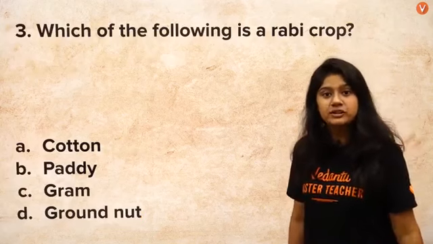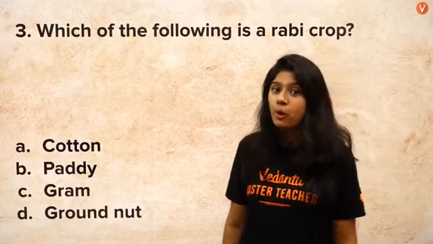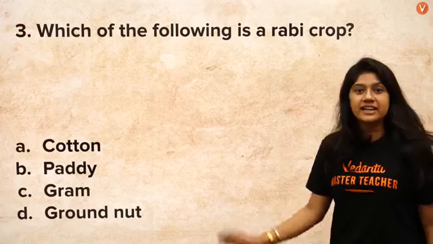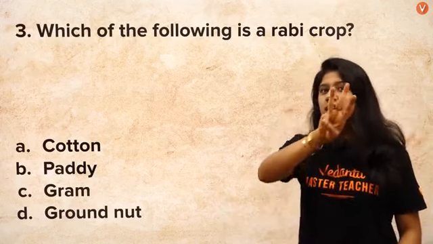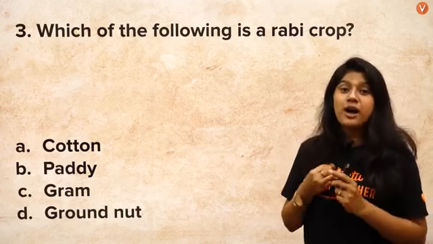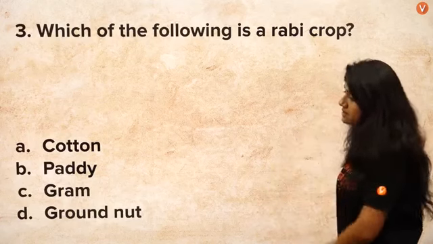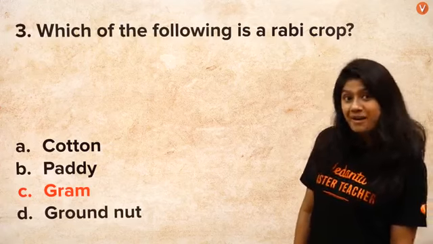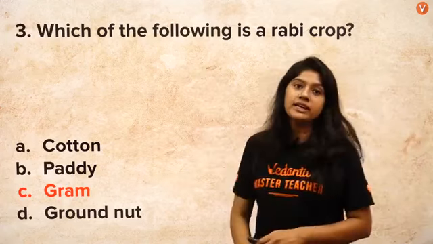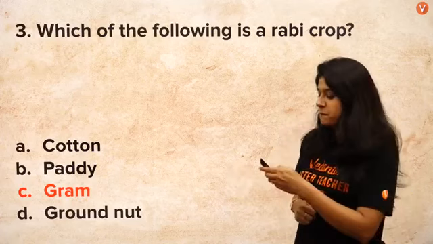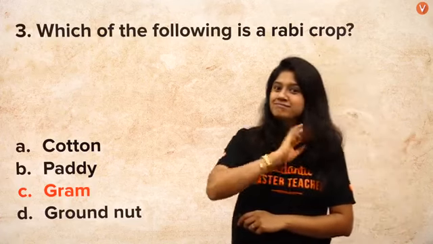Let's see the next question. Which of the following is a Rabi crop? Can you tell me? We have just studied it now and it was very easy for us to remember. I'll give you 3 seconds. 1, 2, and 3. The correct answer is gram. Gram is the one which is a Rabi crop, and the others are Kharif crops. Easy that was, and great.